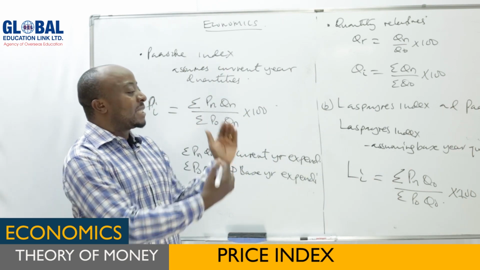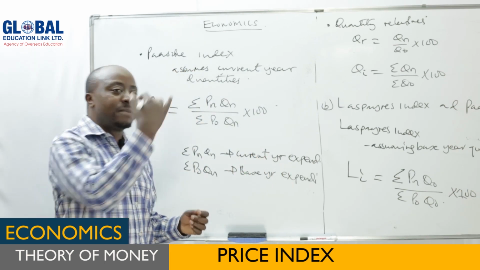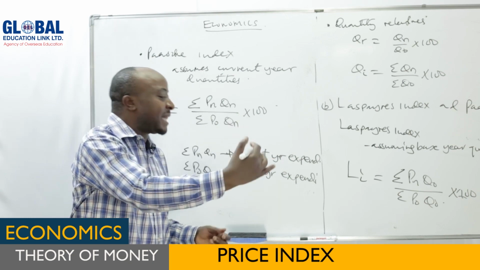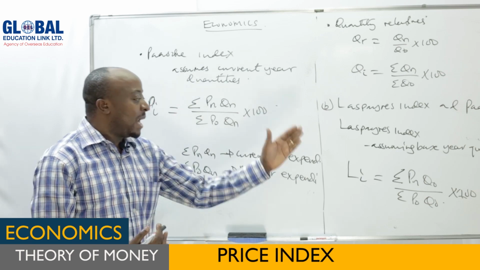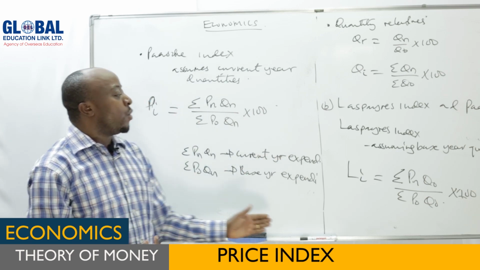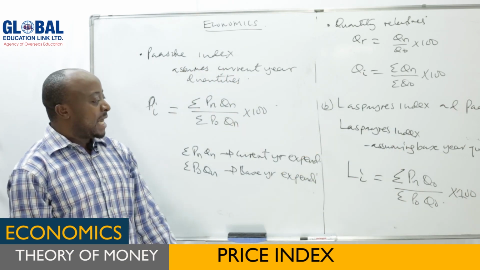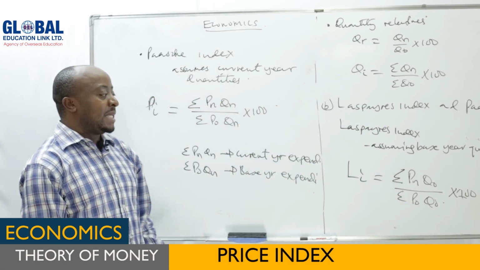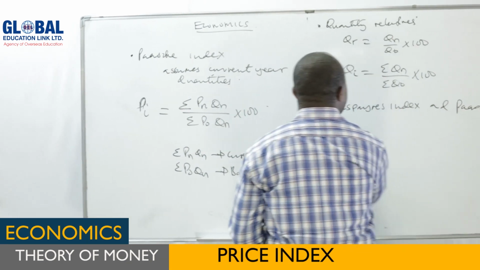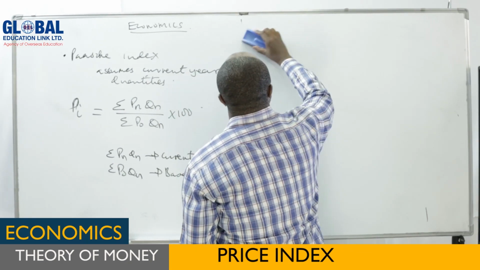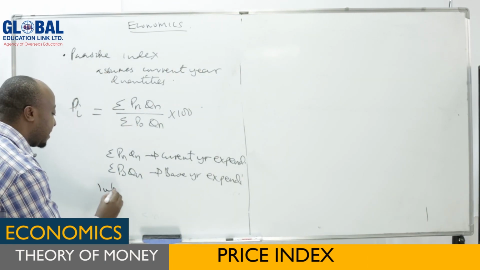So if expenditure in the current year is greater than expenditure in the base year, it means those individuals bought more goods, or expenditure was greater than that one. So you can say cost of living has increased, value of money probably has fallen, by comparing the two. So in making interpretation, we'll be comparing these two sides, the numerator and the denominator. The numerator is current year expenditure, and the denominator is the base year expenditure. Now, how can we make interpretation? The last step after making calculation is to interpret what you have calculated. So we want to check interpretation.